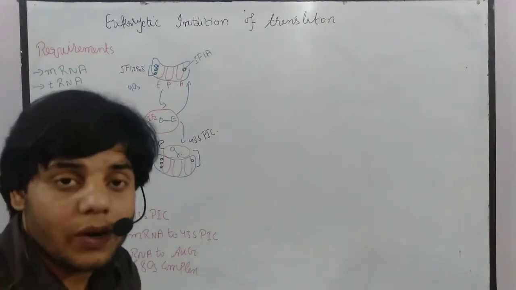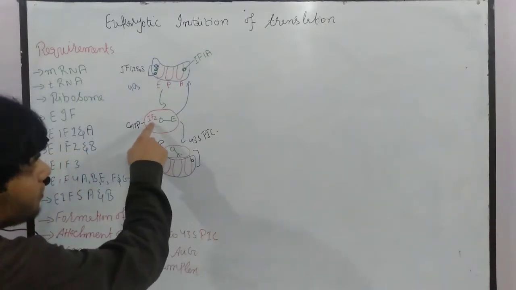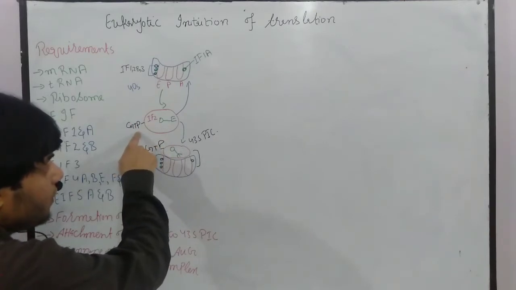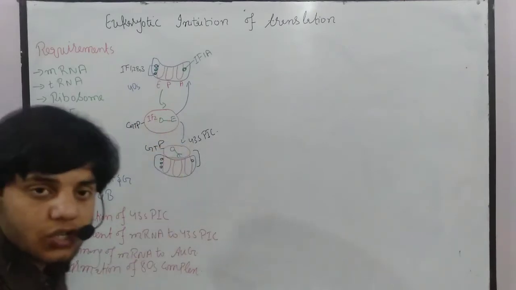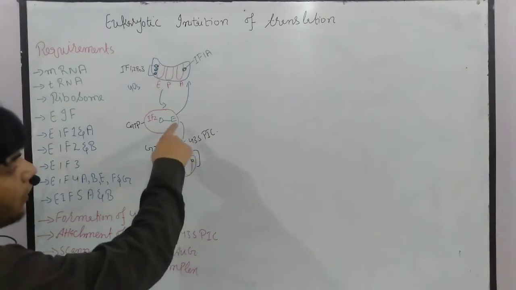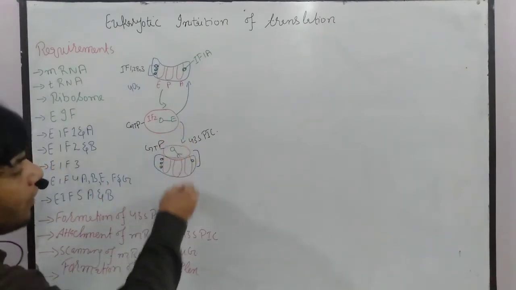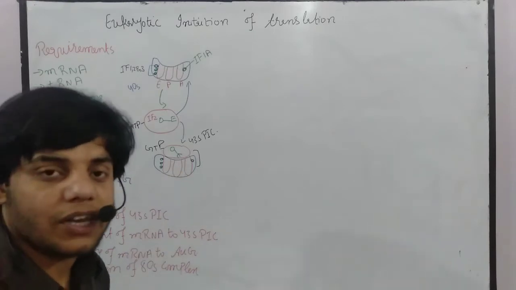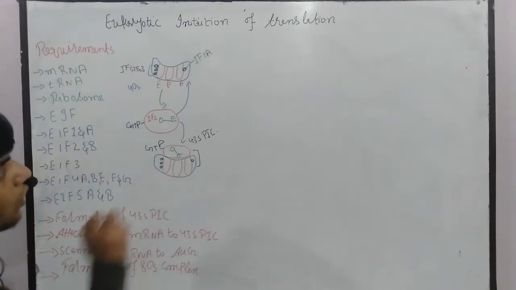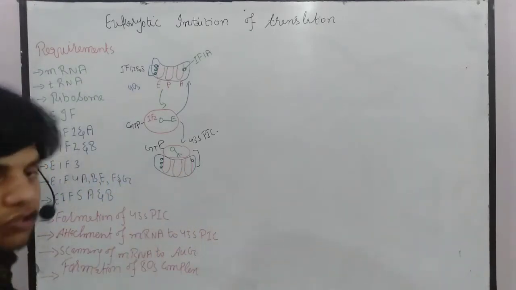Once this 40S subunit is activated, then a next initiation factor, initiation factor 2, will get activated. Now initiation factor 2, having the GTP, will bring this charged transfer RNA, as you can see, to bind with this 40S subunit, and finally we get the 43S pre-initiation complex. So this is the formation of the 43S pre-initiation complex.